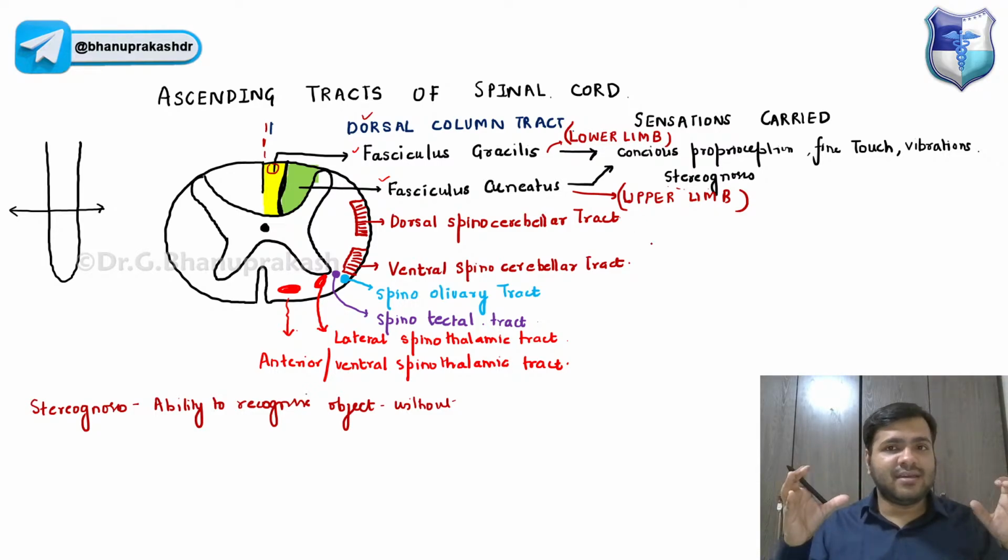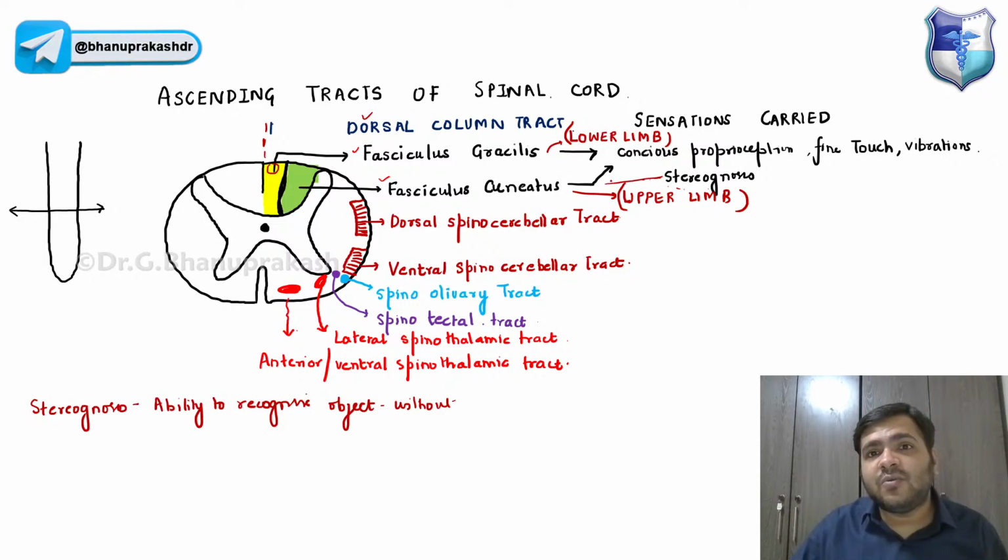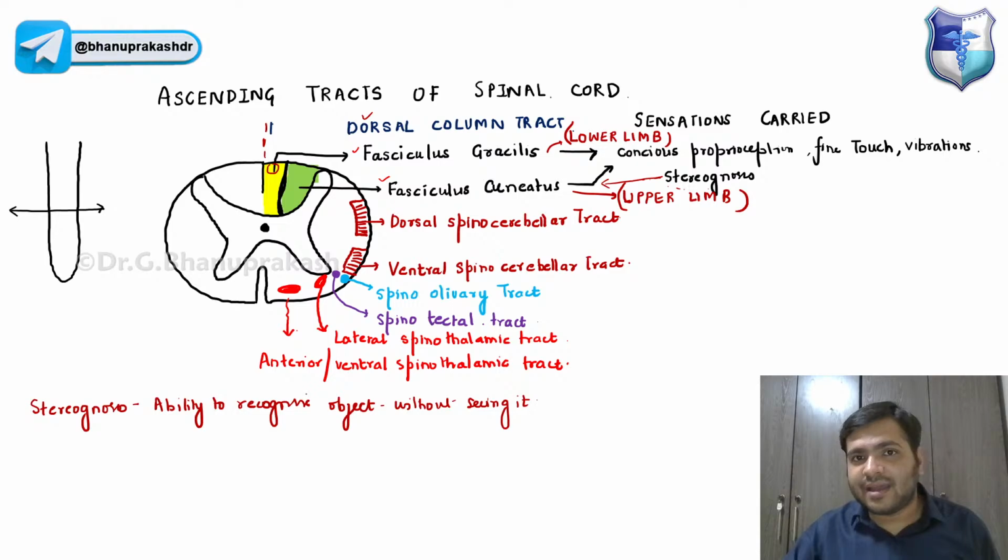With the help of your hands, and hands are a part of the upper limb only. So stereognosis fibers will be carried only by the fasciculus cuneatus. Obviously, with the lower limb you cannot touch and feel. It's only the upper limb parts, you can touch the object and feel it without seeing it, just by touching, right? So those are the sensations carried by the fasciculus gracilis and fasciculus cuneatus.